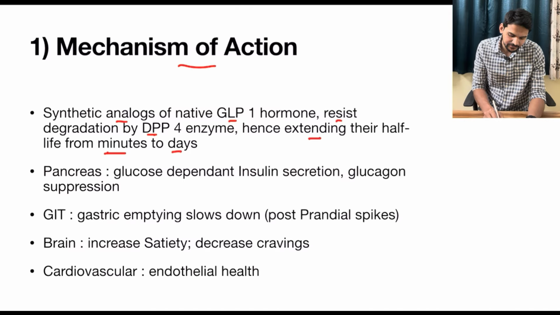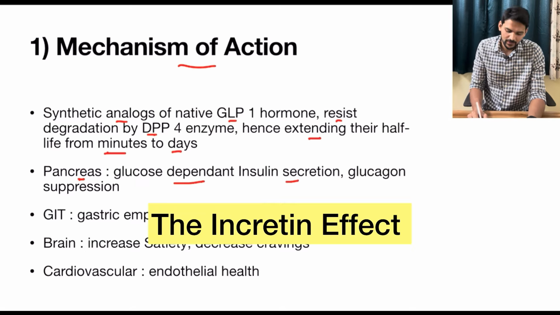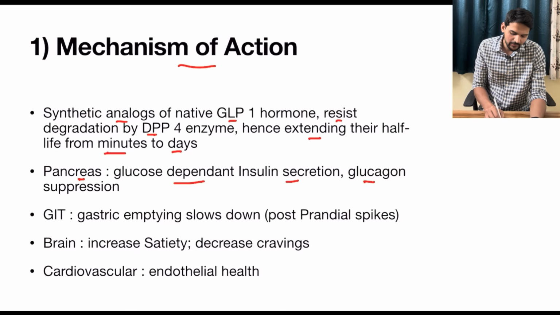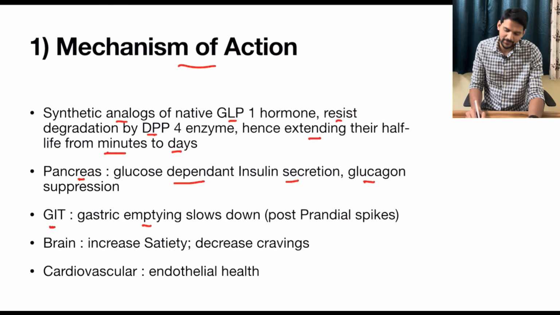So how do they act? When it comes to the pancreas, there will be glucose-dependent insulin secretion. So it will stimulate beta cells of the pancreas to synthesize insulin, especially postprandial, and it will also suppress glucagon production. When it comes to the gastrointestinal effect, we know that it will slow down gastric emptying. Thereby, again, it will prevent postprandial spikes. And in the brain, it is being claimed that it will increase satiety so that the individual will feel full early, and it will decrease cravings. So automatically, the overall calorie intake will be reduced.